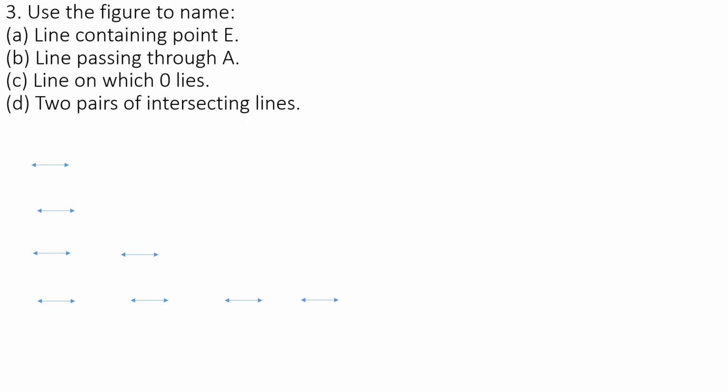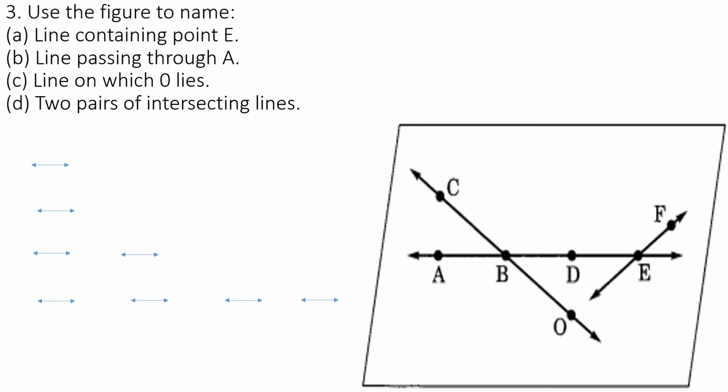The next question, use the figure to name a line containing point E. We have to choose it. First, it is a given figure to us. They given to us this figure. First question, a line containing point E. So point E is here. So which is the line containing point E? EF is the line that contains point E.